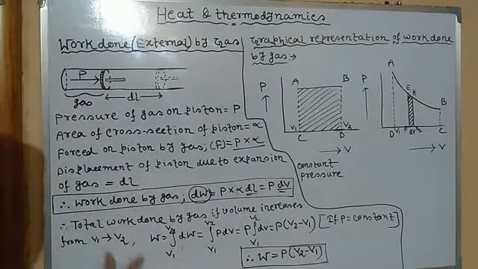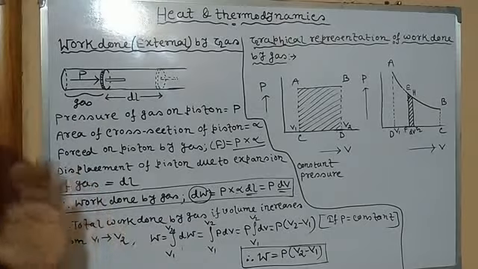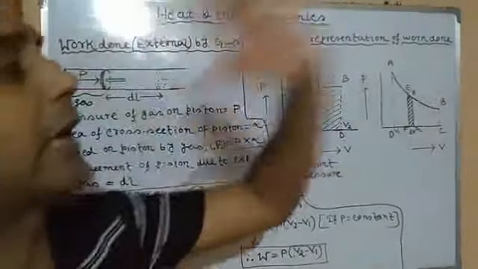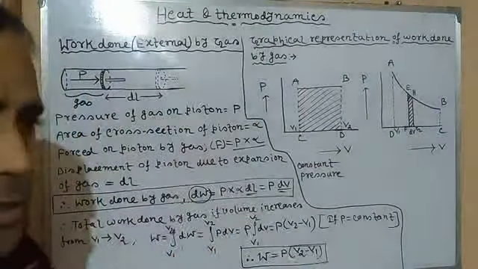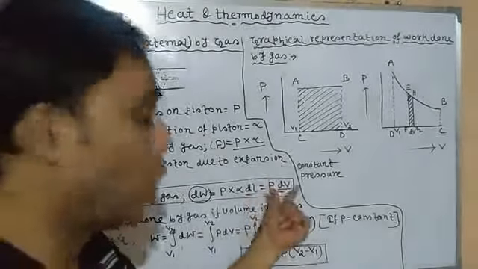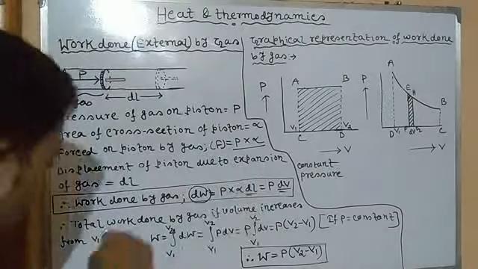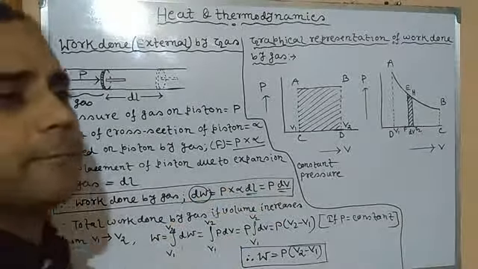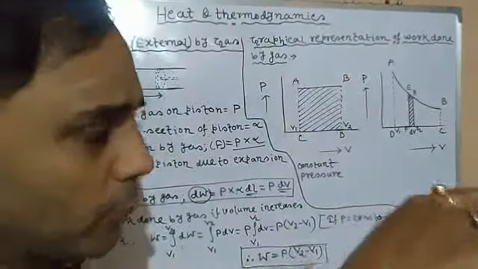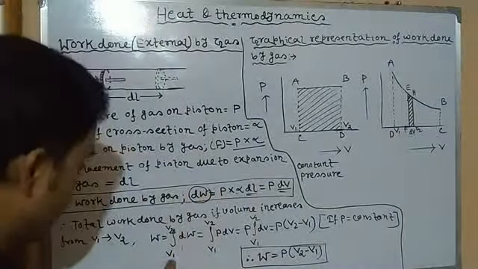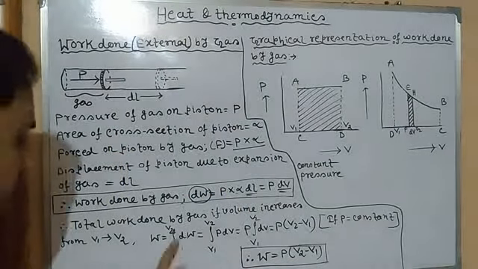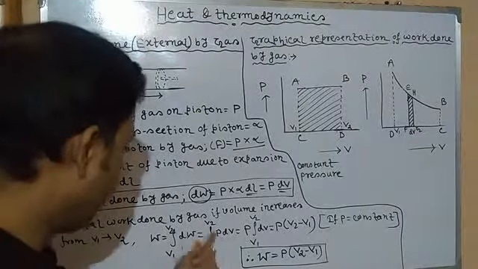So in that case, the total work done by gas, if the volume increases from V1 to V2, where V1 is the initial volume and it increases to a significant value V2, we cannot assume small work done for small volume. In that case, we can easily determine the total work done by integrating the small work, that is, the integral of dW from V1 to V2, that is P dV from V1 to V2.